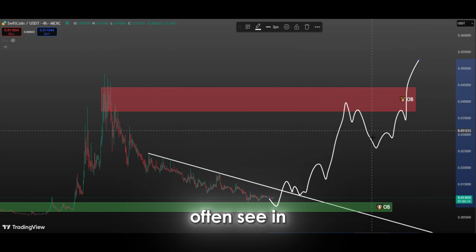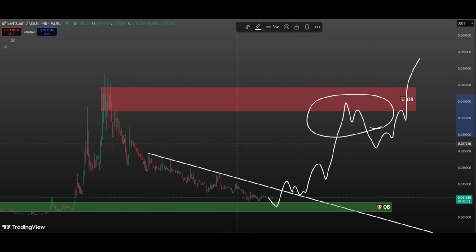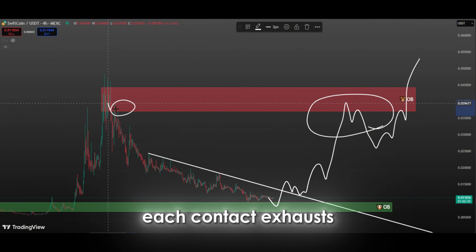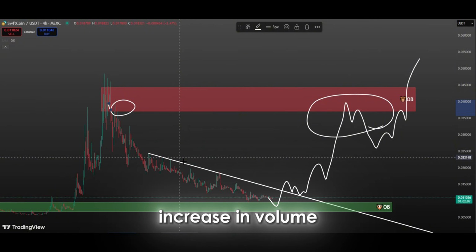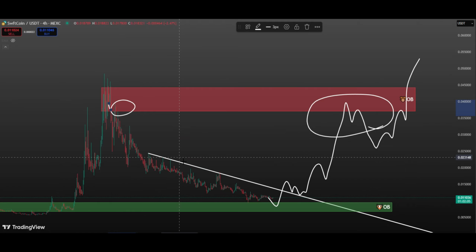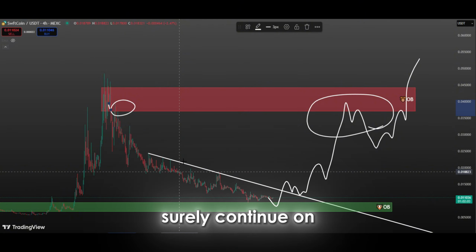But what we often see in the market is that the more the price tests a resistance level, the more likely it is to break it. This is because each contact exhausts and weakens the sell orders in this zone. If the price reaches this area again and the upward pressure continues with a strong increase in volume, it is quite possible that the breakout will occur and the uptrend will gain momentum. The price may make a correction here on its way to 10 cents, but it will surely continue on its way.